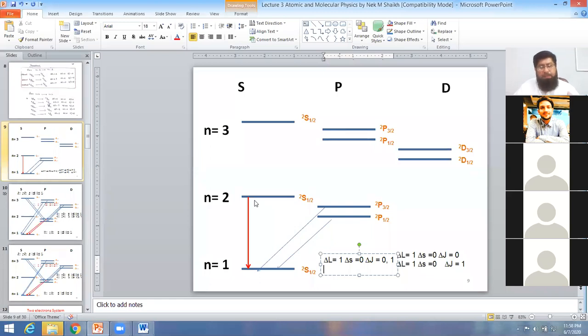Because it varies from 0 to 0, the difference is 0. So which is not possible. The delta L must be equal to 1, delta S must be equal to 0, and delta J must be equal to 0 or plus minus 1.